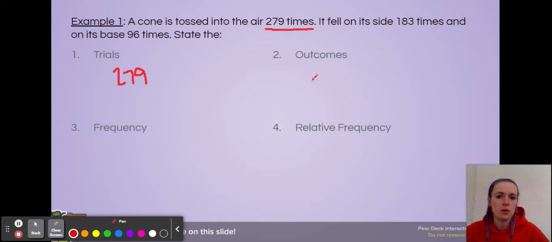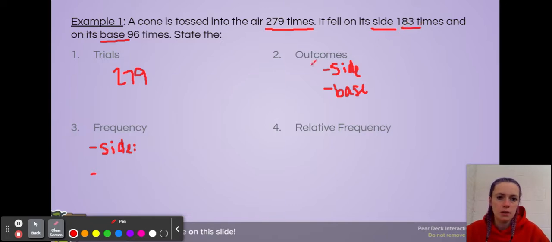The outcomes are the possibilities of the experiment. So this cone can fall on its side, or it can fall on its base. So we have two different outcomes, which also means we're going to have two different frequencies. So the frequency of the side, how many times did it fall on its side? It fell on its side 183 times. And the frequency of the base, it fell on its base 96 times.